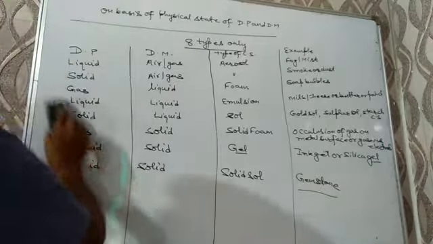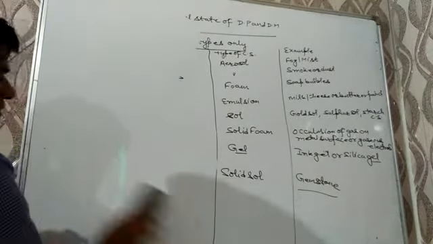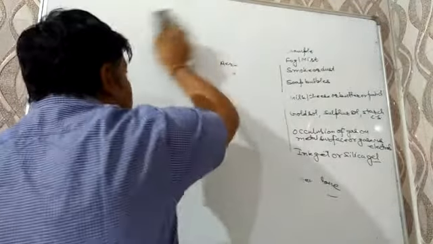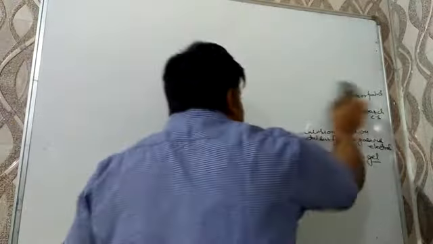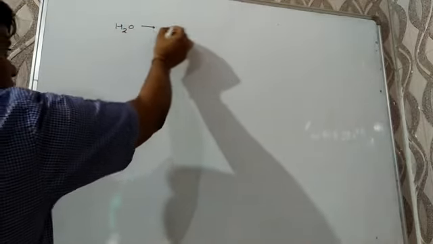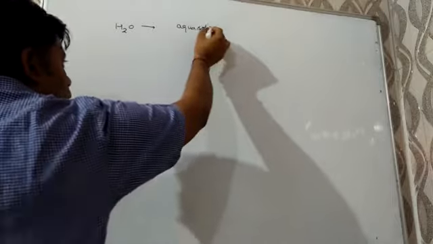Now the second classification will be on the nature of dispersion medium. For example, if the dispersion medium is water, then the colloidal solution is known as aquasol or hydrosol.